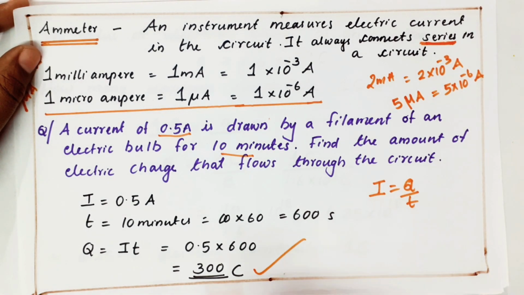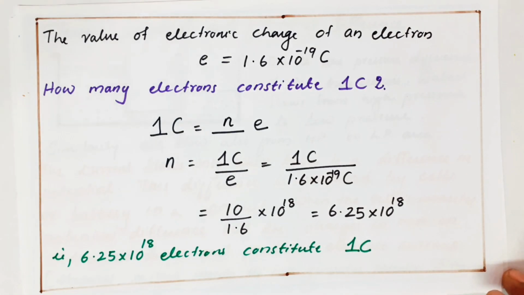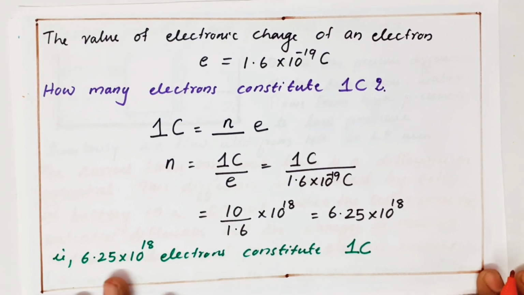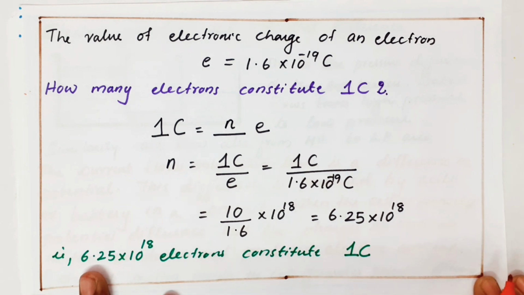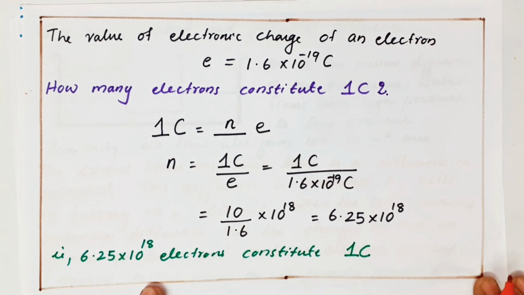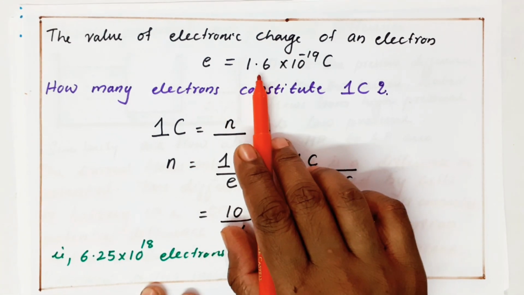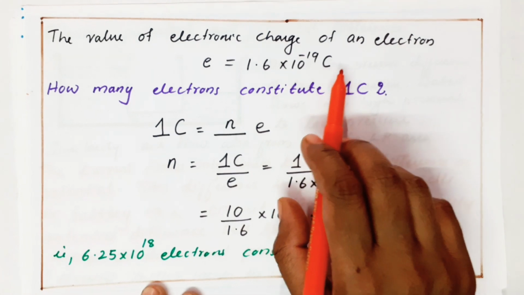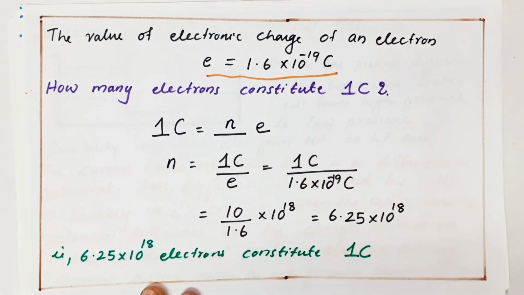I equals Q by T. Therefore Q is equal to, what is the equation for Q? I into T. Now, I'll tell a very important point you should remember. We were talking about electrons, and electrons move from the negative to the positive terminal, I told. What is the charge of an electron? You have to remember this value. The charge of an electron is 1.6 into 10 power minus 19 coulomb. Very important value. 1.6 into 10 power minus 19 coulomb is the charge of an electron.